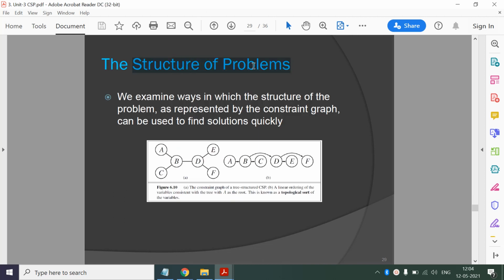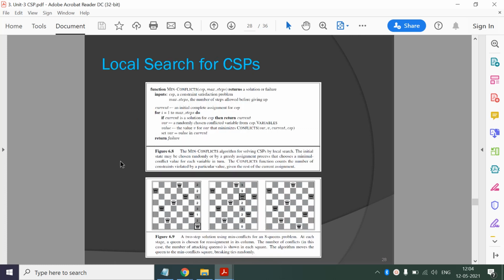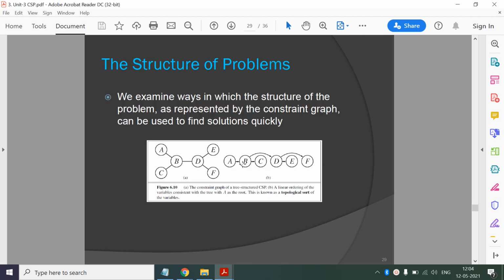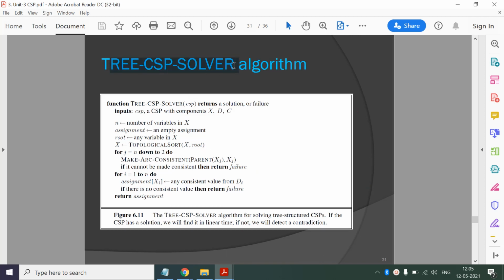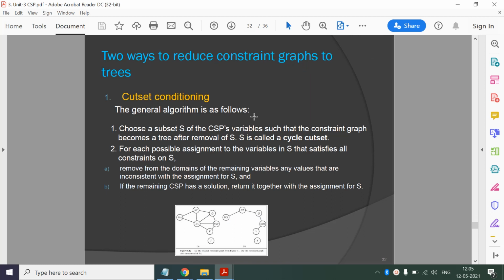The final topic was the structure of the problem. Here we examined how the structure of the problem helps us find a solution quickly. The idea was that if you can convert the graph into a tree, then we have a better solution. We have seen the tree CSP solver algorithm. Our aim here is to convert our graph into a tree, then we can apply this solver algorithm and thereby find the solution quickly.